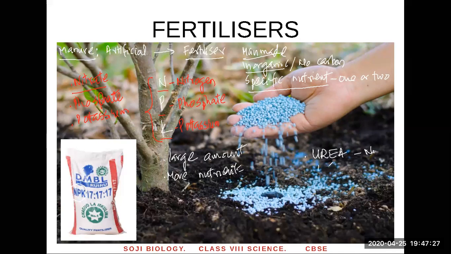And then you have ammonium phosphate. You have to learn these names. Ammonium phosphate has two things. Ammonium contains nitrogen. Phosphate contains the P. And you have potash. Potash contains potassium, and superphosphate. That's another one. See, all of them have only one or two nutrients. Superphosphate contains phosphate, and NPK is a mixture of all three. When you mix them together, you get NPK.